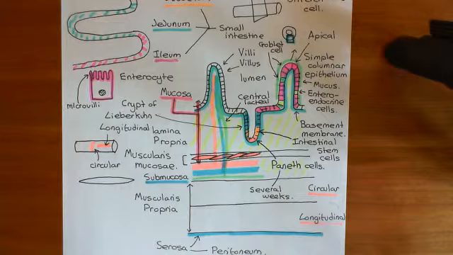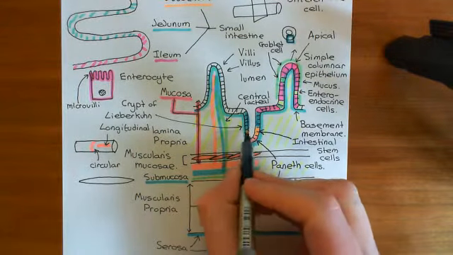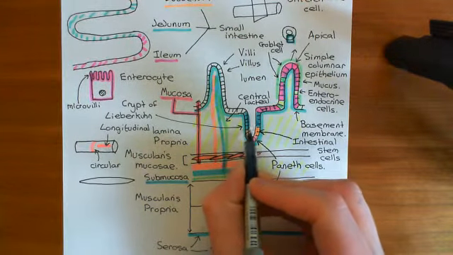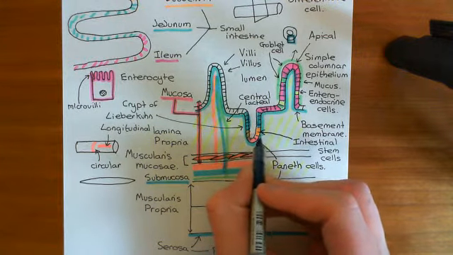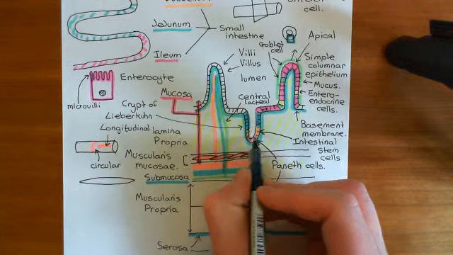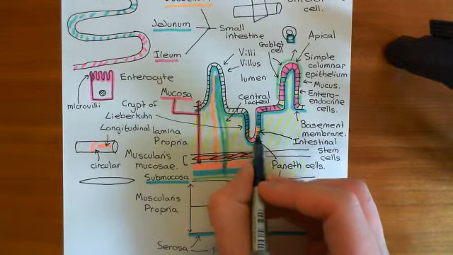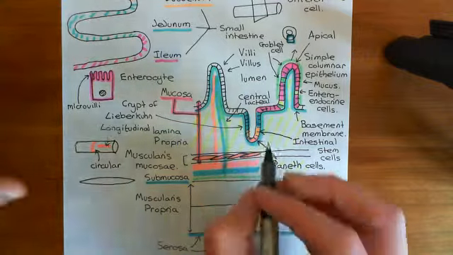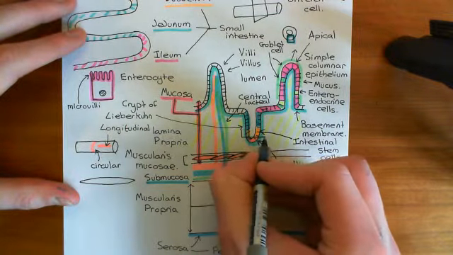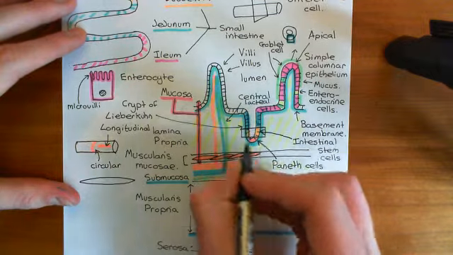So it's completely determined by whether you get to stay in this little location here, which is suitable for the life of intestinal stem cells, or whether you get pushed out. So if you get pushed up or if you get pushed down, you go down the route of differentiation. If you remain in this special location here, you remain an intestinal stem cell.